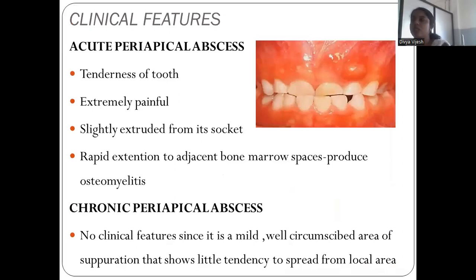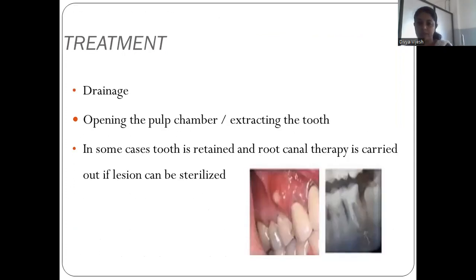And what are the clinical features of this periapical abscess? In an acute periapical abscess, you have tenderness of the tooth, extremely painful, slightly extruded from its socket, and rapid extension to adjacent tissues. And when the periapical abscess comes, this may sometimes spread to the bone marrow spaces also. It produces osteomyelitis. And when coming to the chronic periapical abscess, there are no clinical features, since it is a mild, well-circumscribed area of suppuration that shows little tendency to spread from the local area. So that is the periapical abscess.